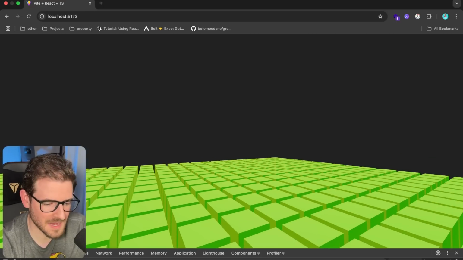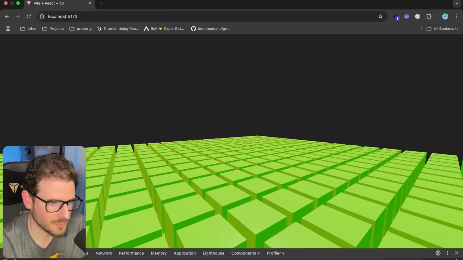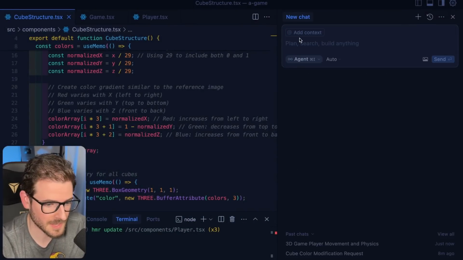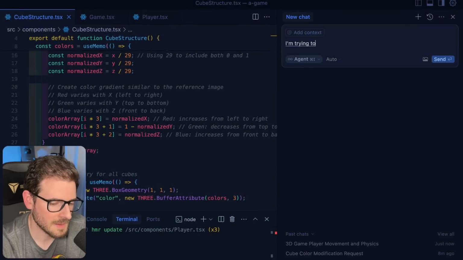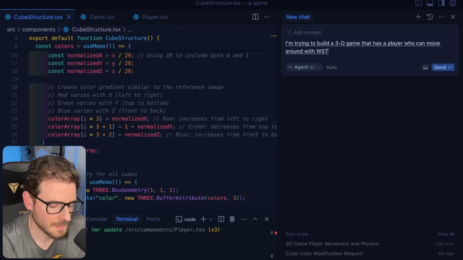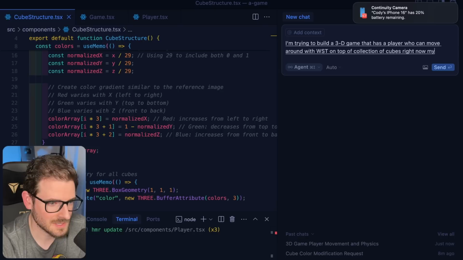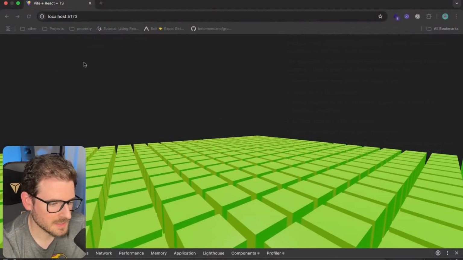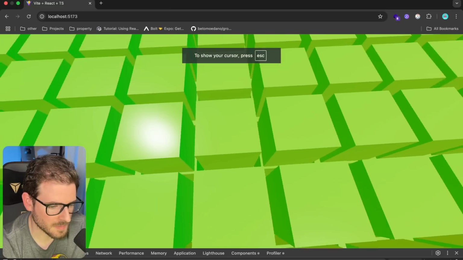Yeah, I guess I'm kind of out of ideas right now. I cannot move. So I guess I could try doing a whole brand new prompt and just be like, hey, I'm trying to build a 3D game that has a player who can move around with WASD on top of a collection of cubes. Right now, my game doesn't seem to allow me to move my player. Could you try to fix it? All right, let's just go ahead and accept this, and we're going to go and refresh our page.